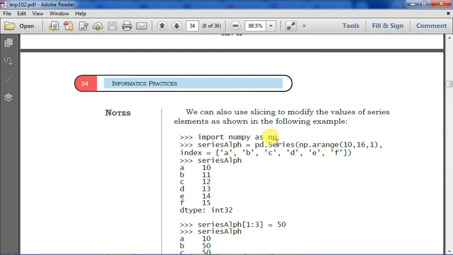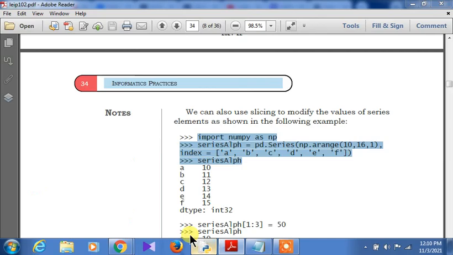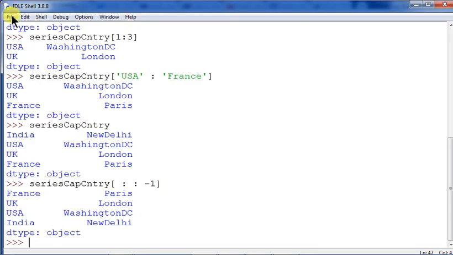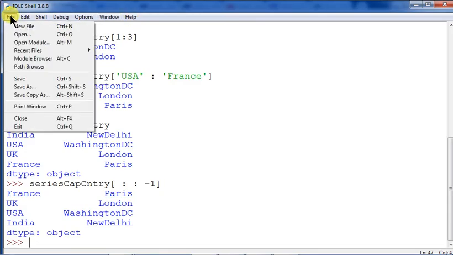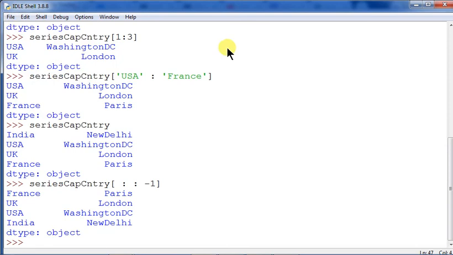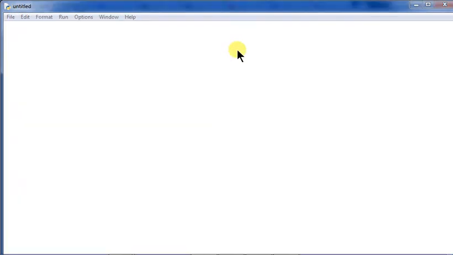So this particular series, the pd.Series, has been made from the np array. Let us see it once more. I am writing a script on it so that you will be able to understand it better. Now I am opening a file over here, and then new file. Here I will write my program.